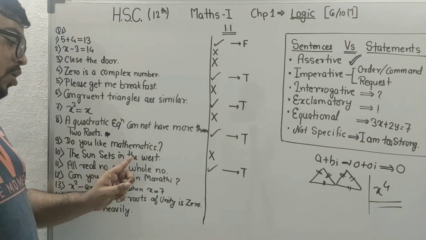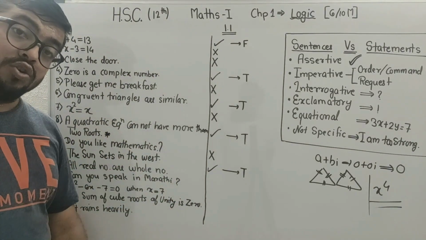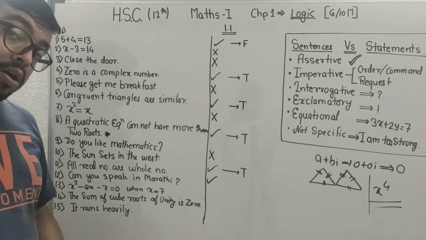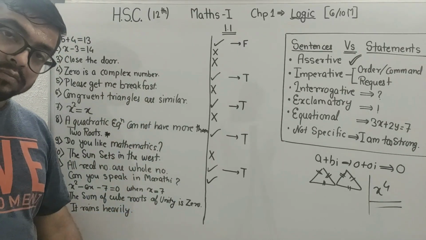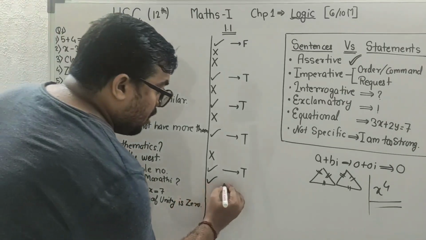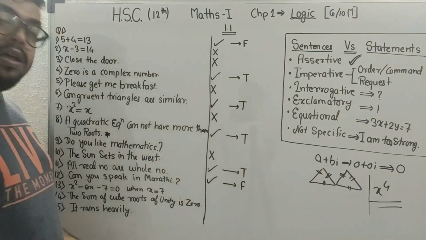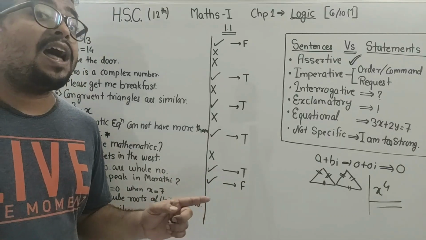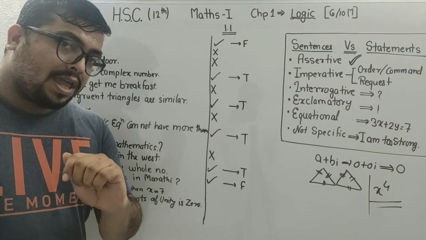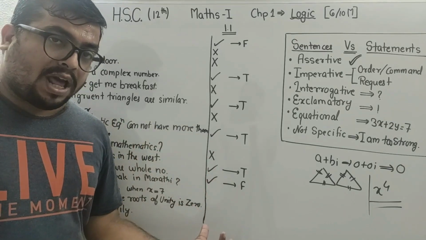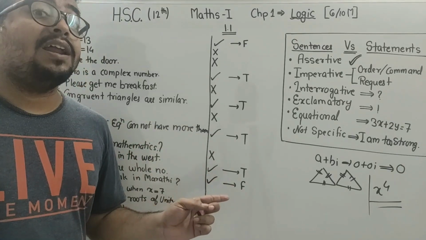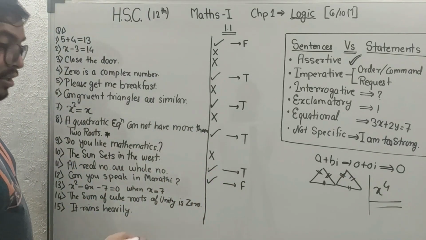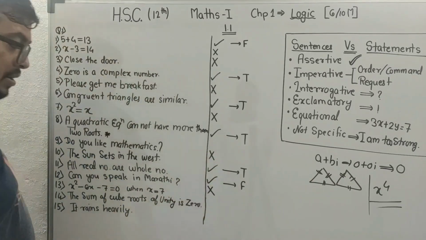All real numbers are whole numbers. Now pay attention, our student. This is a mathematical statement. Think about it. It is true or false? No, it is false, beta. Because rational numbers are real number, irrational numbers are real number, but they are not whole number. Okay? Decimals number आप real number में बोलते हो बेटा. Decimals number, okay? But these are not whole numbers. Can you speak? Again, this is a question, so this is not a statement.